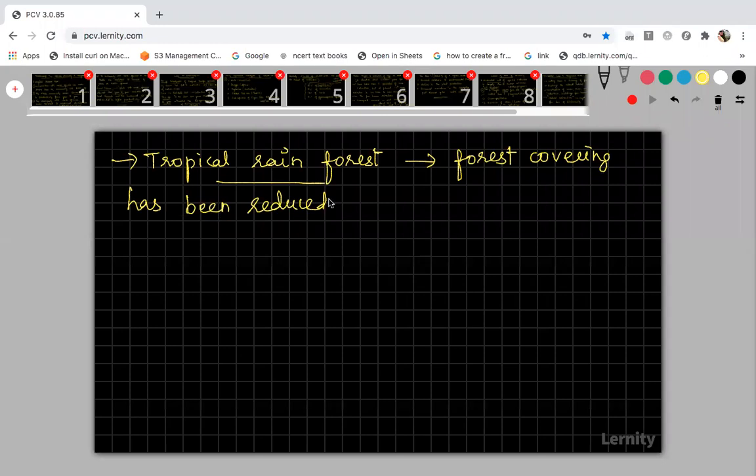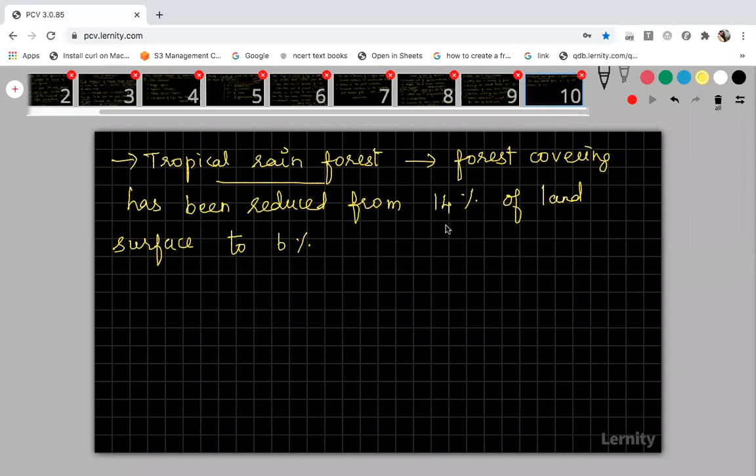Its forest-covered land area has been reduced from 14% of the land surface to 6%. So 8% has been destroyed because of all these activities.